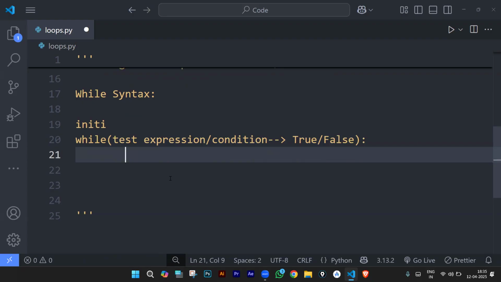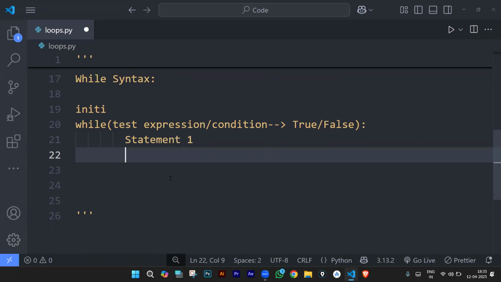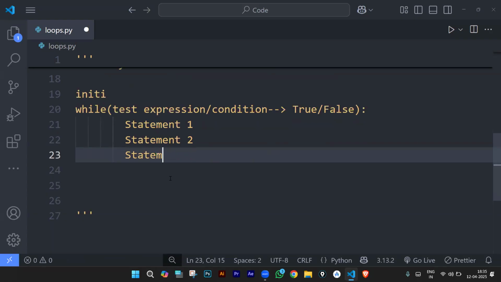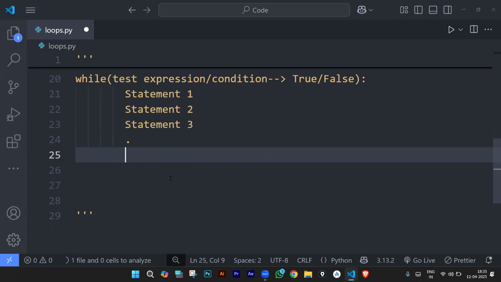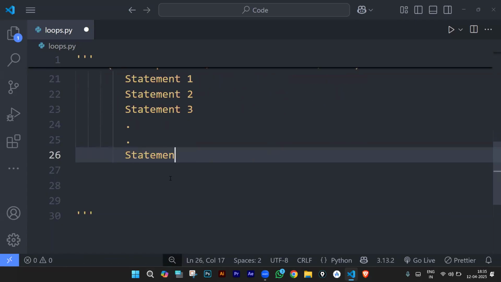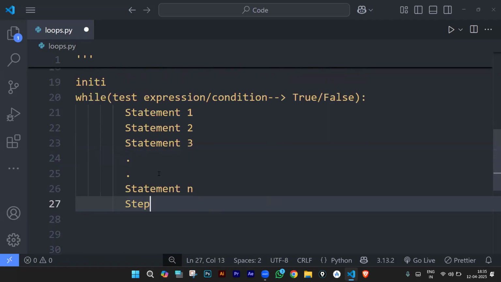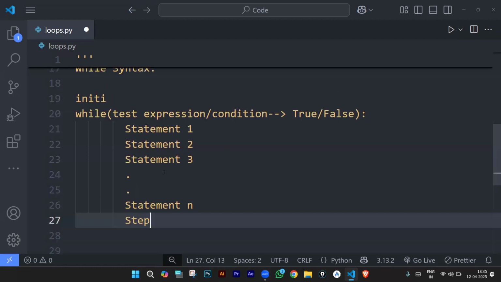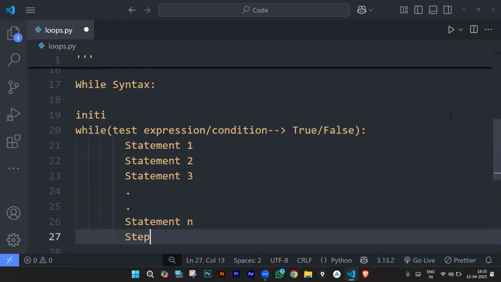Then again, with the same indentation, we need to have different statements. Statement one, statement two, statement three, so on up to statement n, and lastly we'll have this step. It's not specified to be at the end, but generally we prefer to write it at the end of our block. Now let the syntax sink in a little bit.